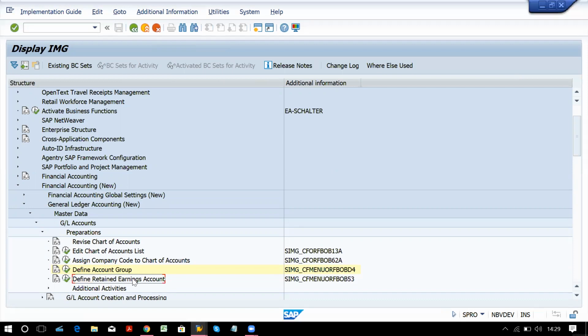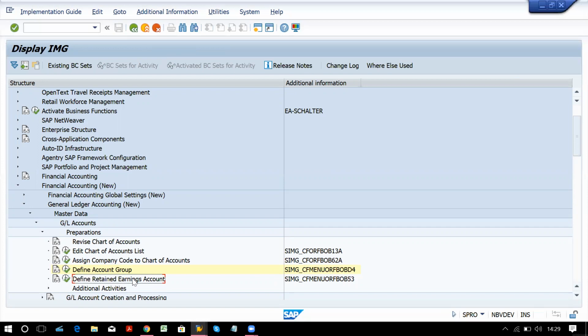Now, next step is to define the retained earning account. Before you create any GL account, you have to maintain your retained earning account. Now, what is retained earning? It's the debit or credit balance of the profit and loss account, which we transfer as retained earning to the liability side.